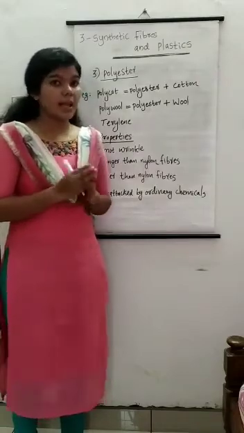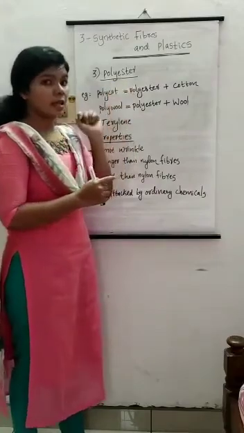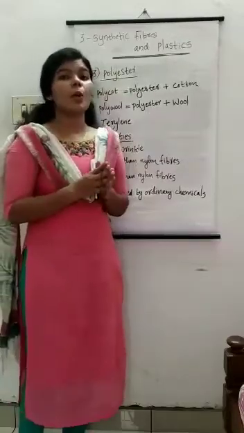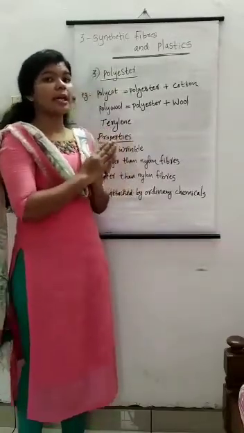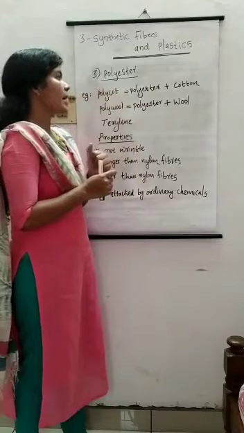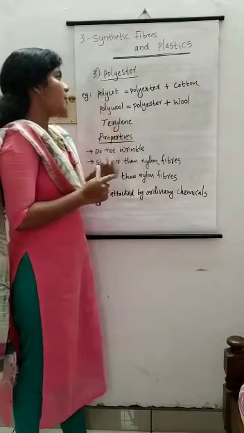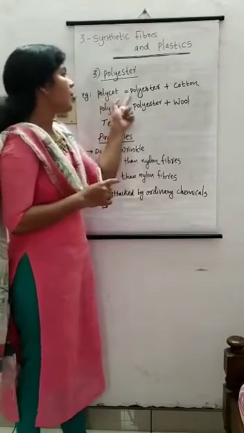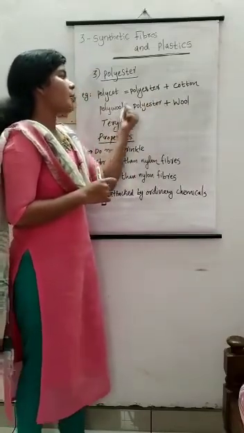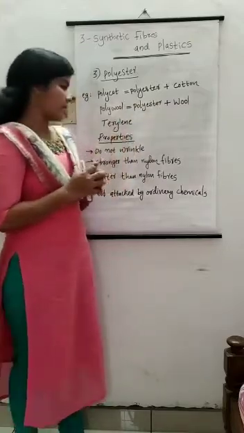Next one is polyester. It is a polymer and it is made up of repeating units of ester. So here the monomer is ester, and it is made from petrochemical products, and like nylon it is also a thermoplastic, that is, on heating it will melt. Certain examples of polyester are polycot, polywool, terylene, where polycot is obtained by mixing polyester and cotton, and polywool is obtained by mixing polyester and wool. Terylene is a popular polyester.